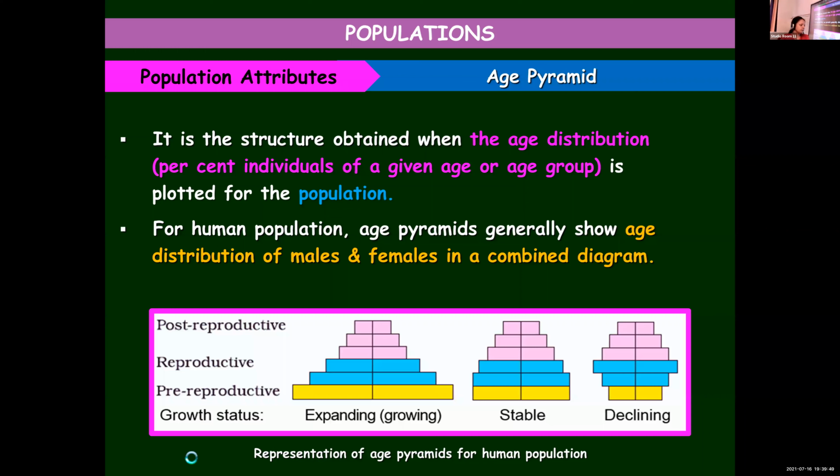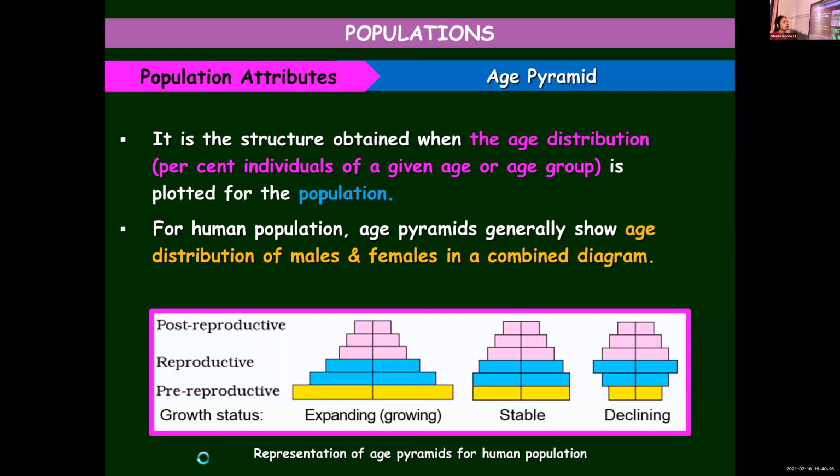Whereas in the last one, you can see it is a declining one. If you compare the percentage of individuals belonging to different age groups, you will find it has a narrow base, whereas the first one has a broader base. In the pre-reproductive stage, the individuals are very few. So there is no hope for further improvement in the population size or the number of individuals in that population. So it is a declining one, and this topic is very important. Diagram-based questions can come.